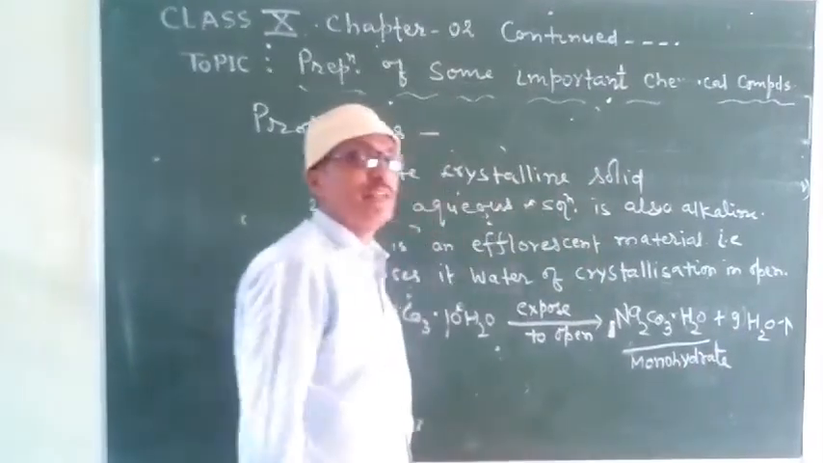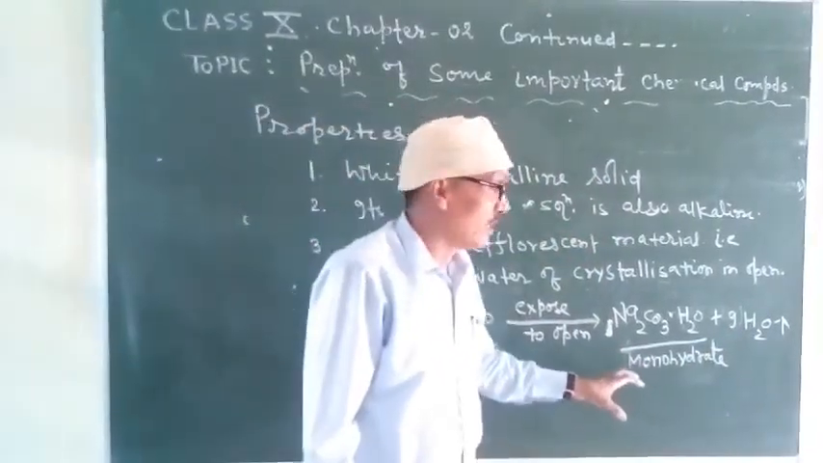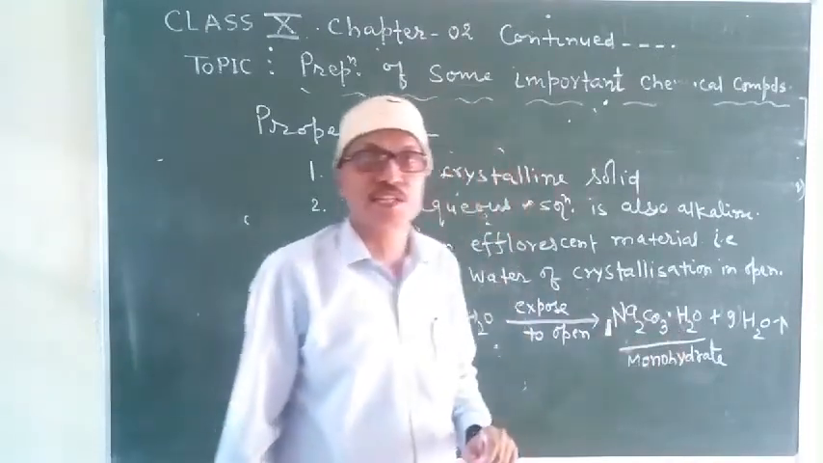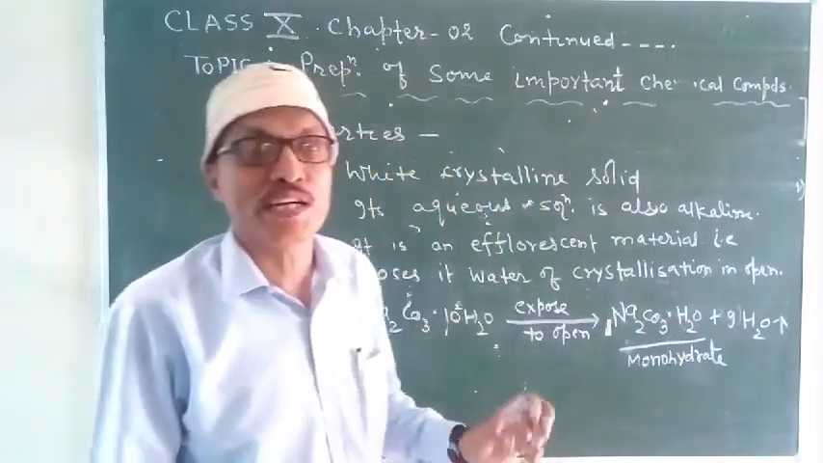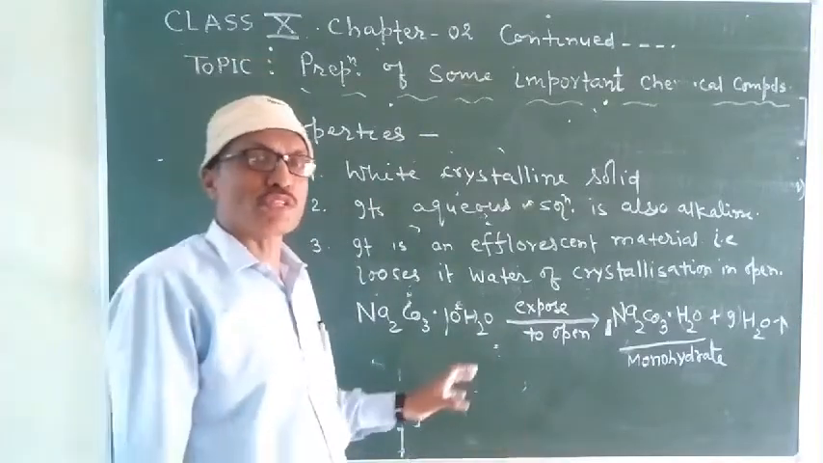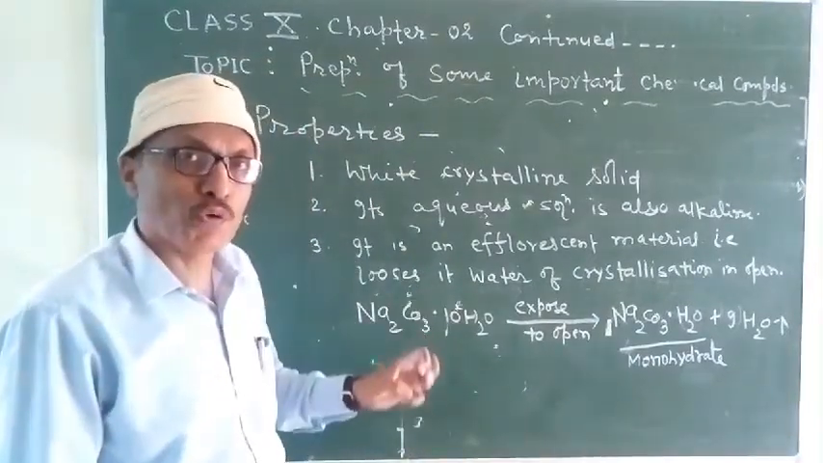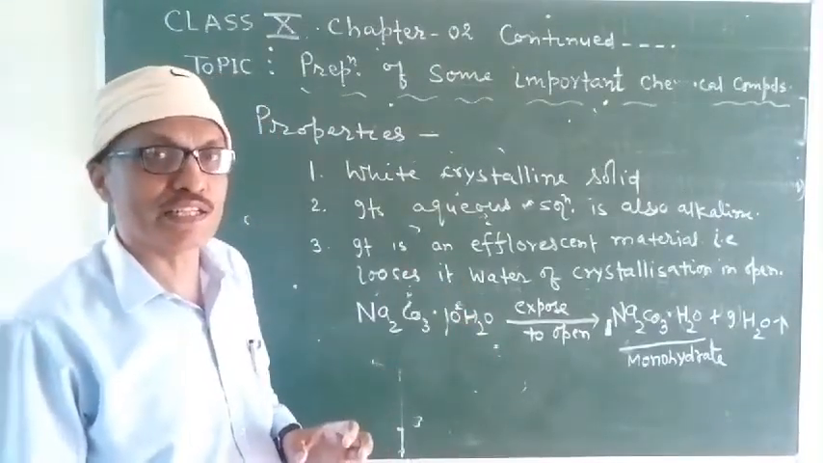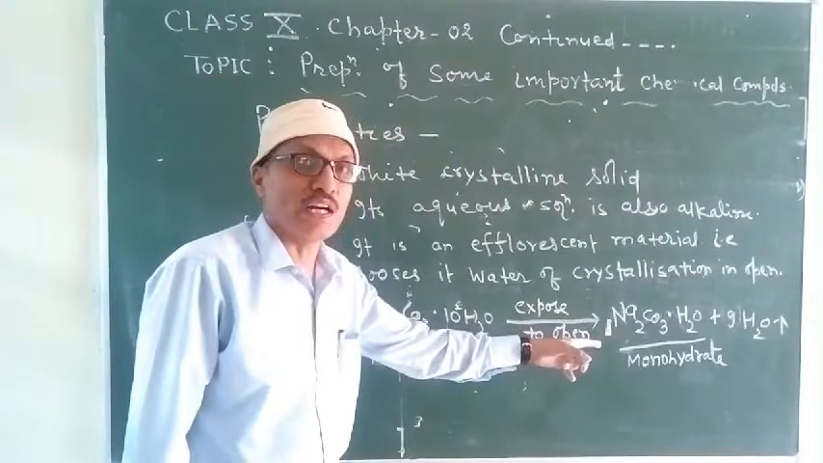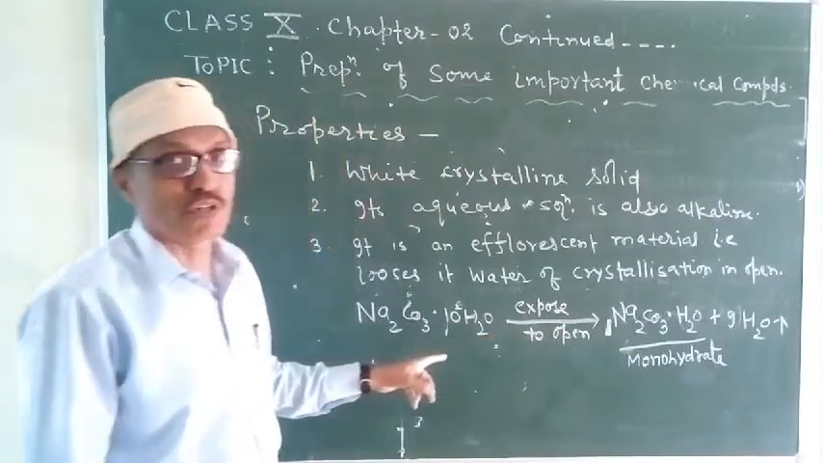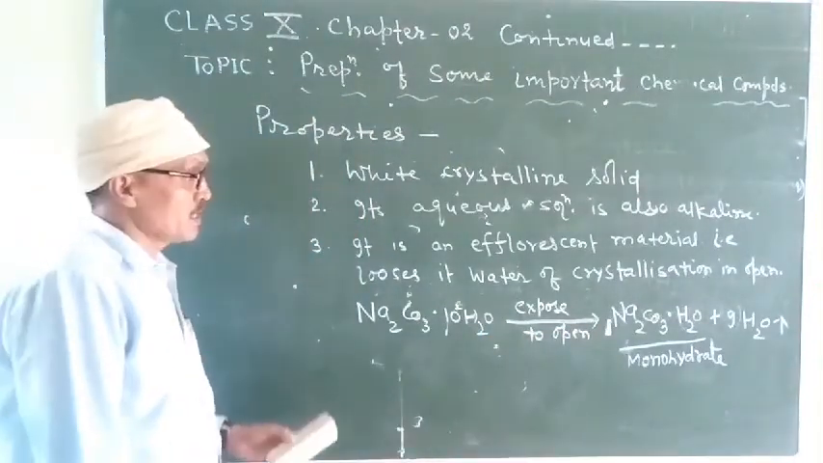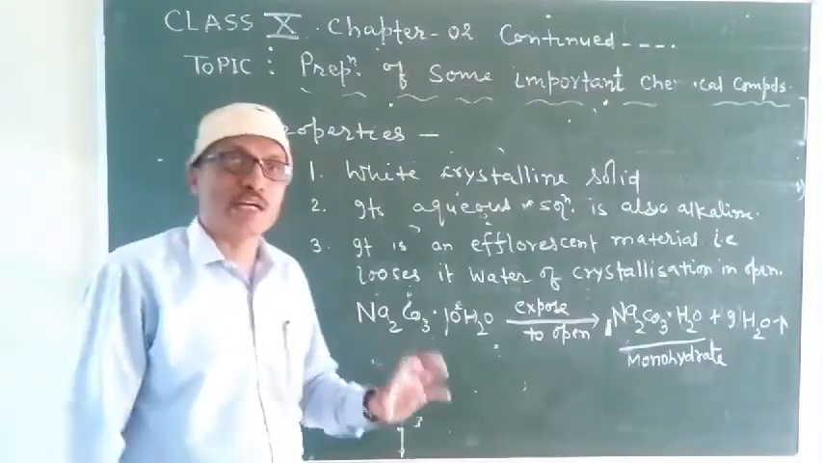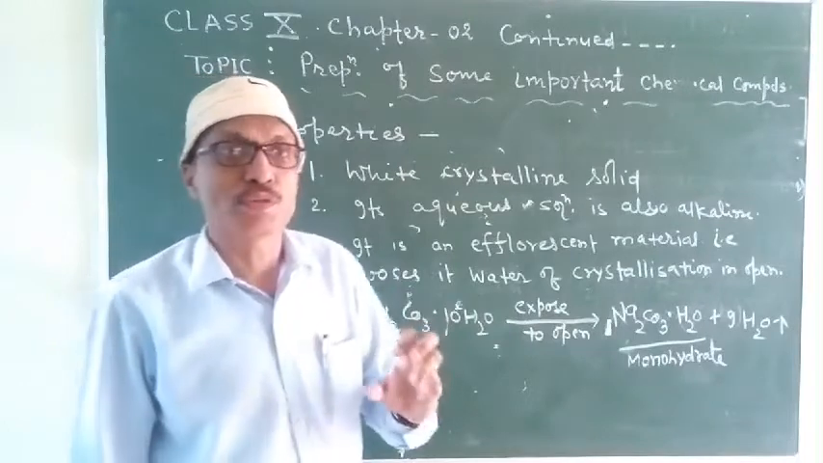Monohydrate, what does it mean? It means it now has only 1 water of crystallization. So it is monohydrate sodium carbonate. So students, washing soda when exposed to open air loses its 9 water of crystallization and turns to monohydrate. So this is a very important chemical property. Okay, so you also have to keep this in your mind, and the uses you have to collect from your textbook.